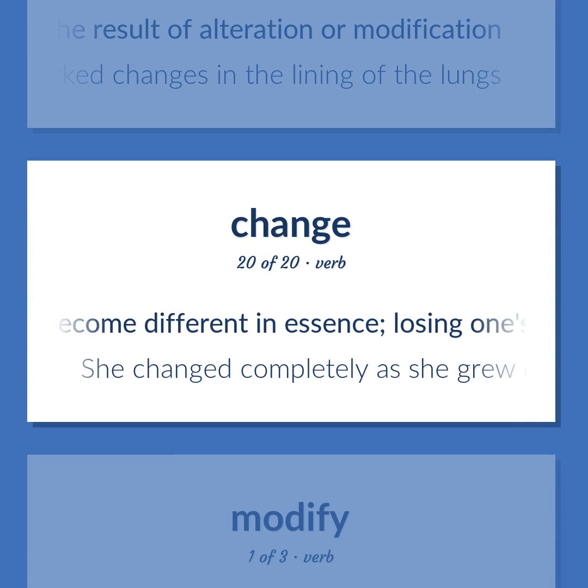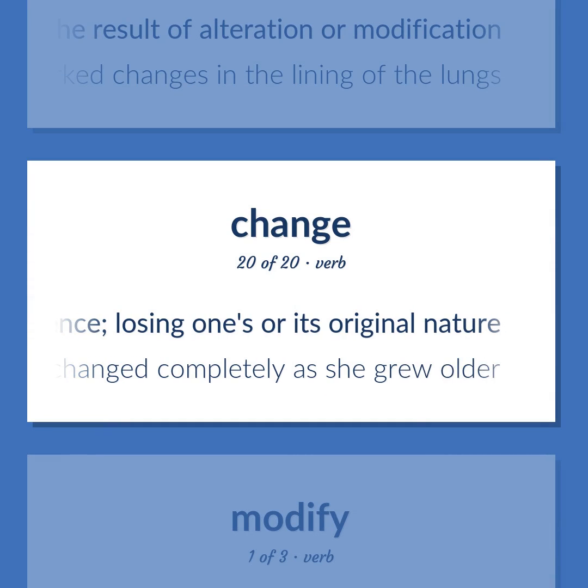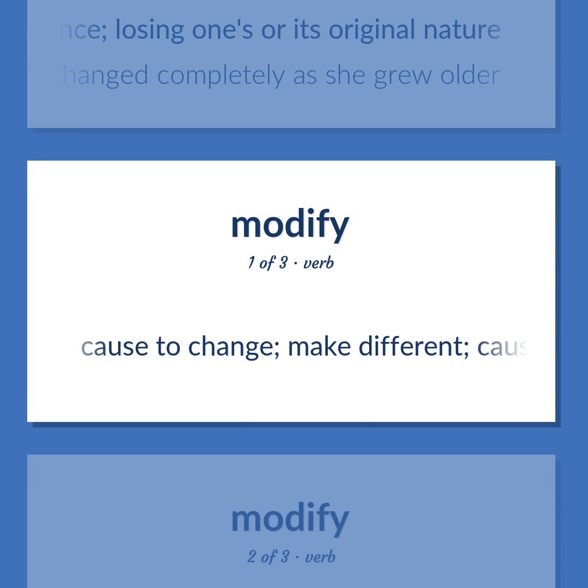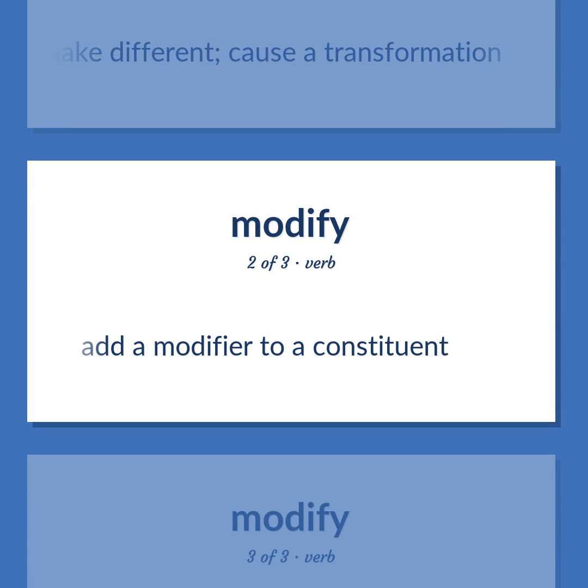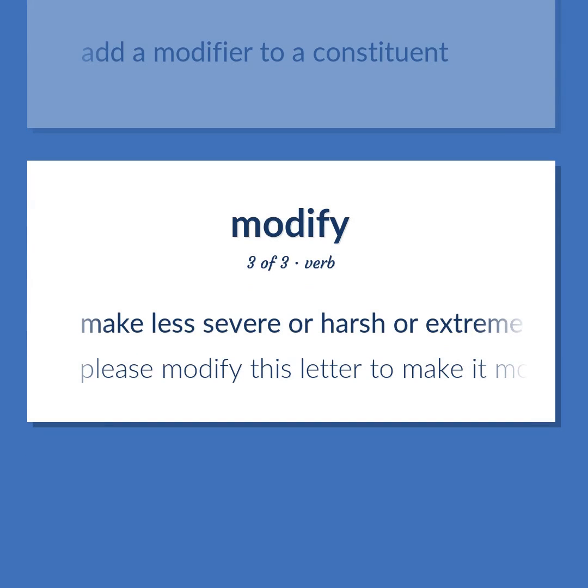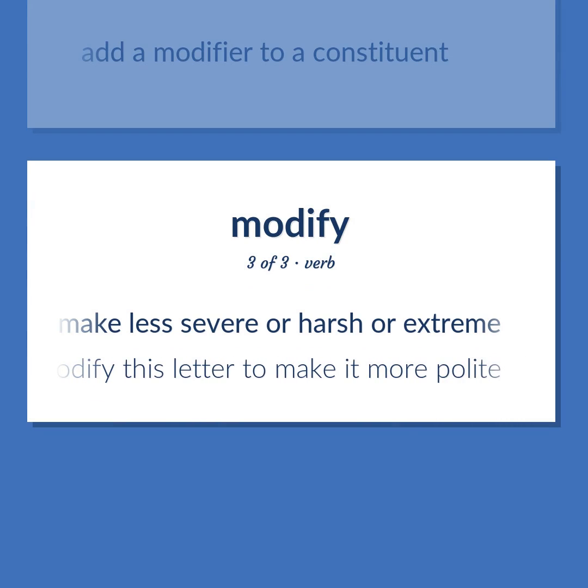Become different in essence, losing one's or its original nature. She changed completely as she grew older. Cause to change. Make different. Cause a transformation. Add a modifier to a constituent. Make less severe or harsh or extreme. Please modify this letter to make it more polite.